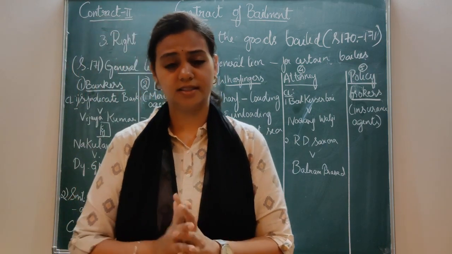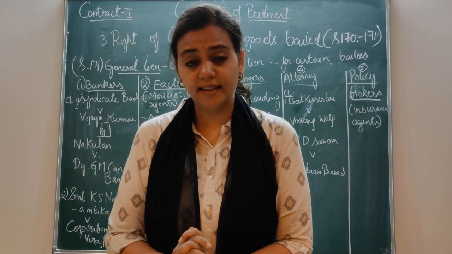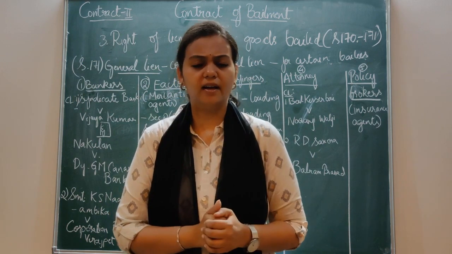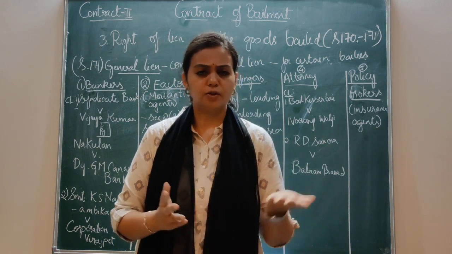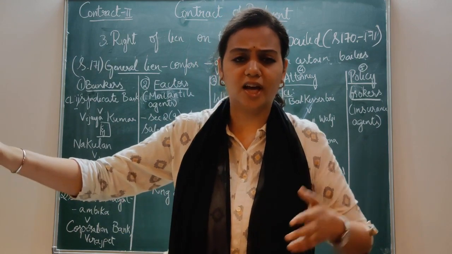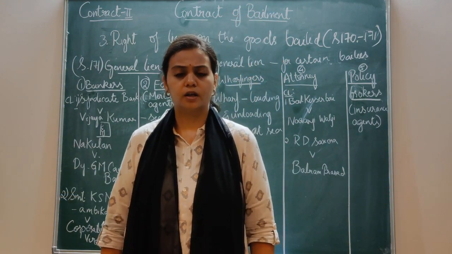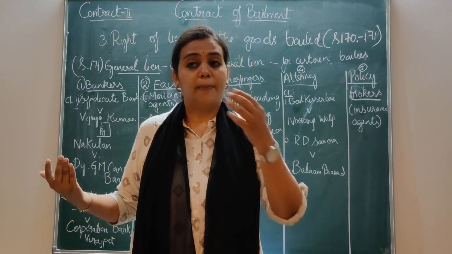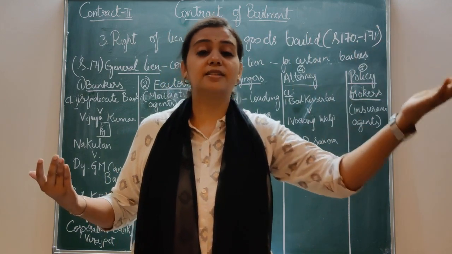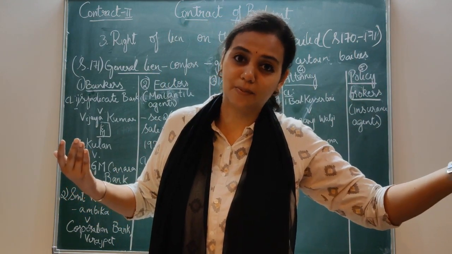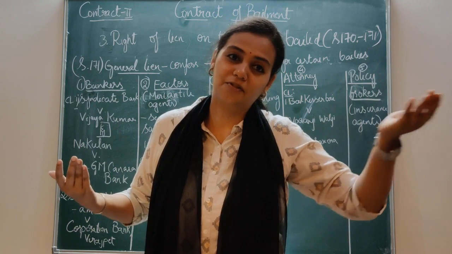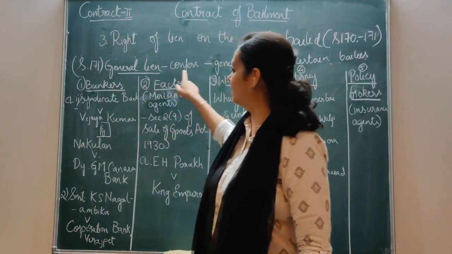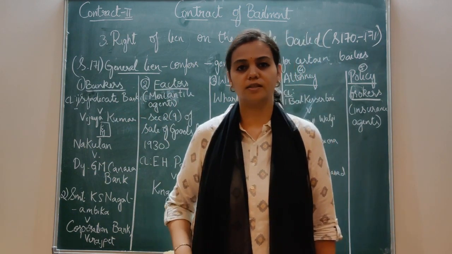See, under this bank, you may have two accounts. One is a loan account, another one is a fixed deposit account. If you have made a default in the loan account, then the bank can recover from the fixed deposit account. If you have a balance in fixed deposits, that can be recovered. So this is how it works under the general lien of bankers. Remember this example always. Very simple.